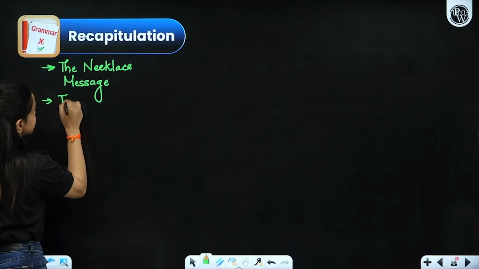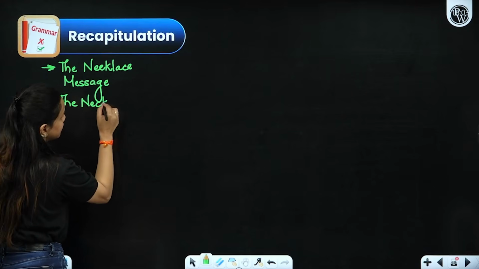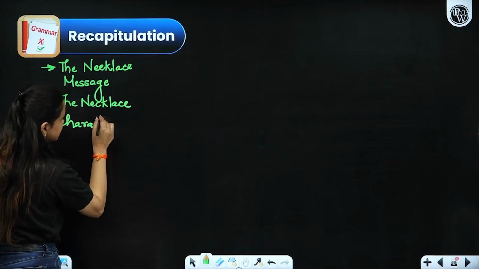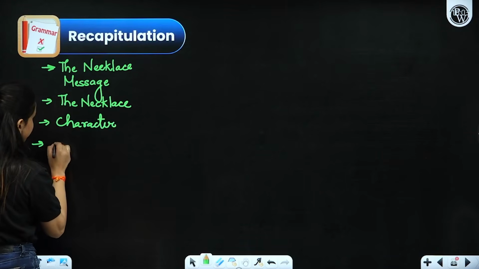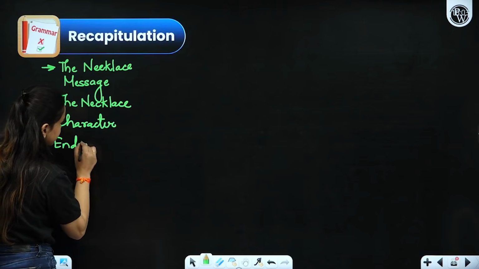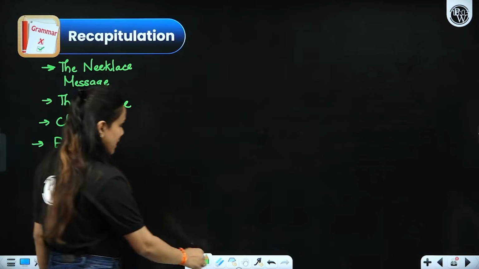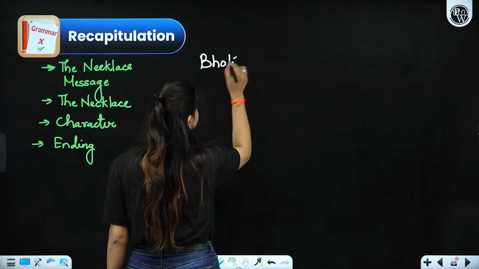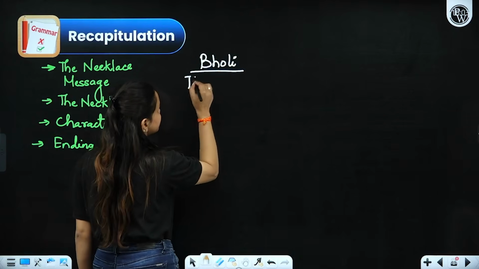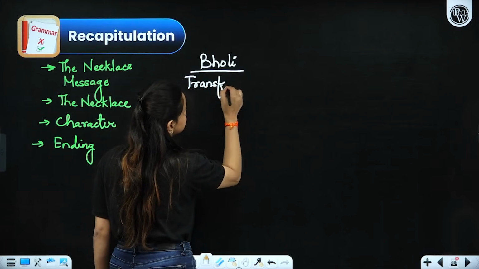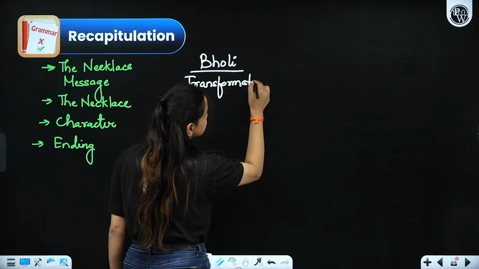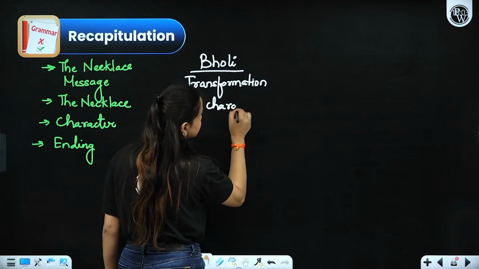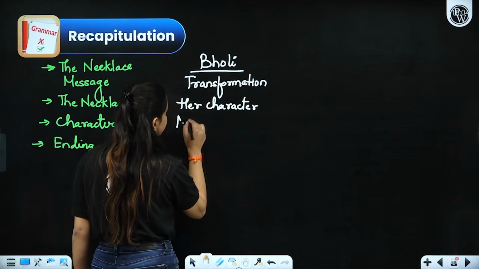Remember to mention the Necklace character, ending as well. Talking about the next chapter, that is Bholi, we need to tell about her transformation, her character being the most important, marriage episode,